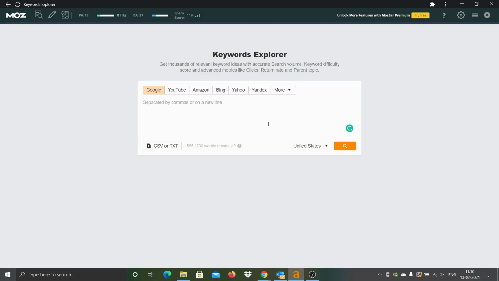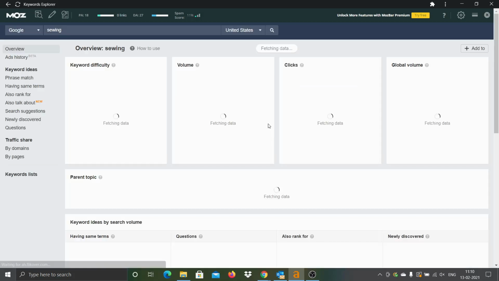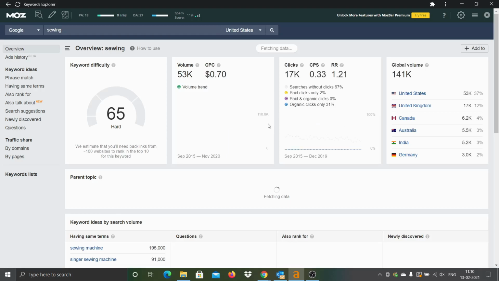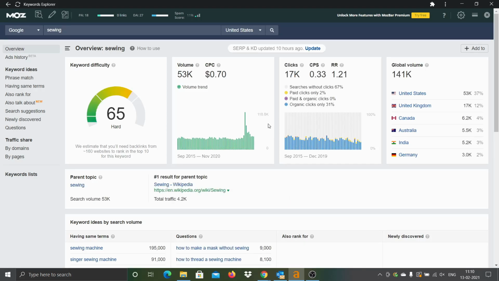So let me get started with the details. The micro niche that I am going to talk about today is sewing. There is a lot of scope to write informational content as well as the products associated with this particular micro niche. So let's explore more details related to this, and as we normally do, let me do the 5-factor validation for this particular micro niche as well and share the details with all of you.